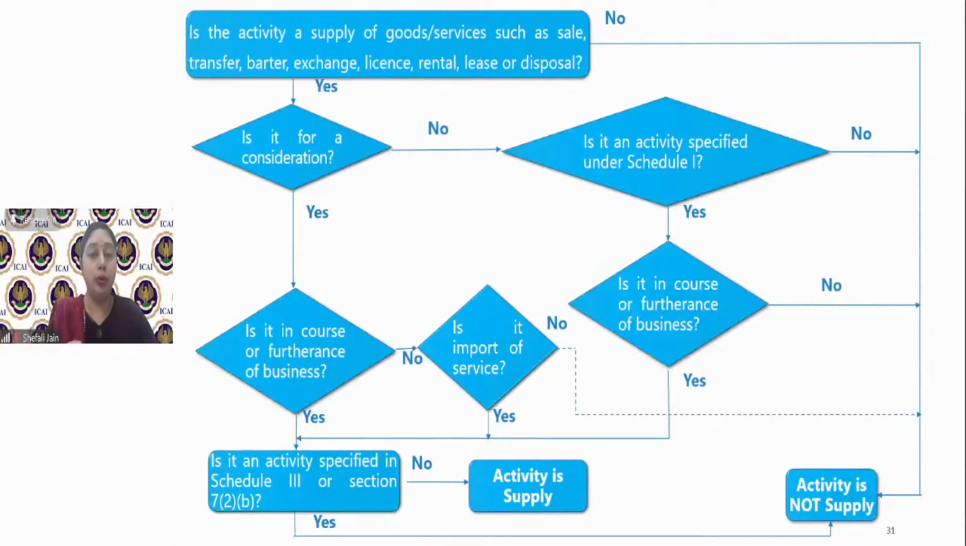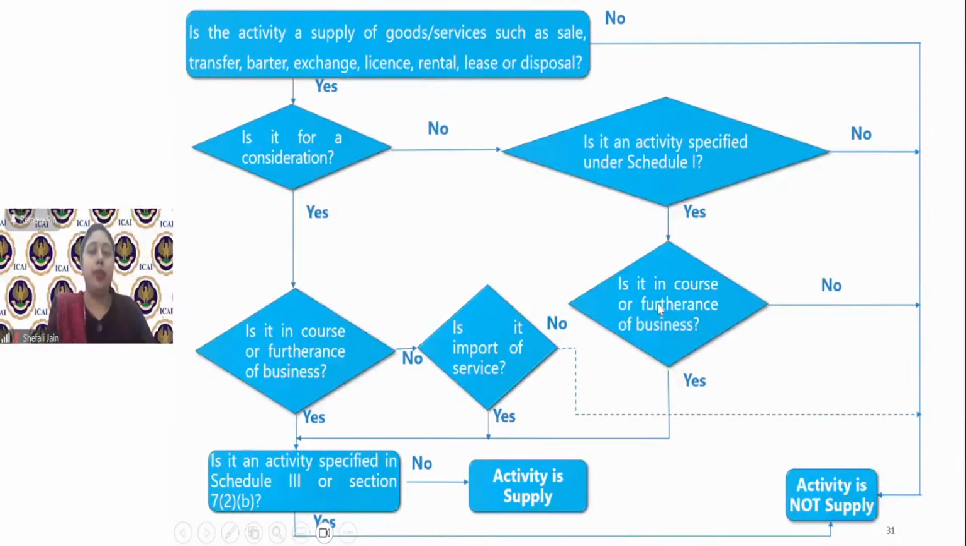Now, with Schedule 1, I already told you when I discussed Schedule 1 that the business test has to be qualified. So is it in course or furtherance of business? If the answer is no, then again it does not become a supply. But if the answer is yes, then for this activity we have to see whether it is specified in Schedule 3 or it is a non-supply. Same route will follow, that if it is in Schedule 3, then it will not be a supply. If it is not in Schedule 3, so consideration is not there, but business test is passed, it is not in Schedule 3, that activity will be termed as supply. Hope this flowchart is clear to you.